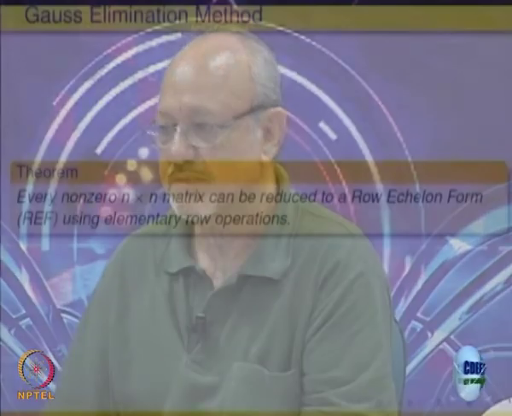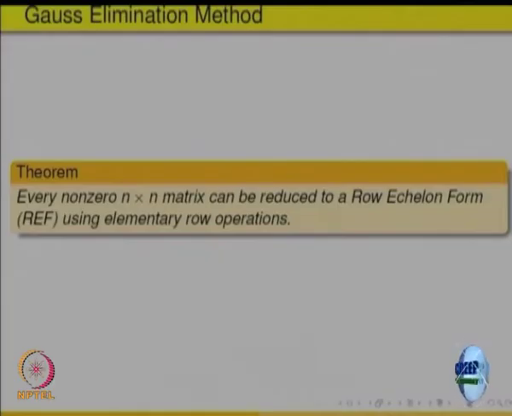So, this theorem says every non-zero matrix, why should it be n cross n, it should be m cross n, there is a typo here. Every matrix, right, of any order m cross n, there is no relation between m and n, okay. It should be an m cross n matrix can be reduced to a row equivalent form.